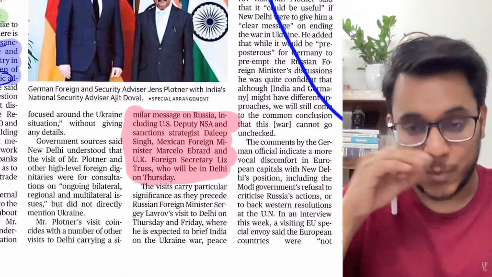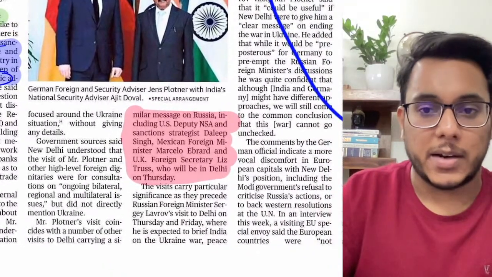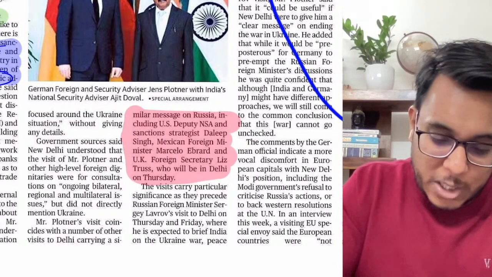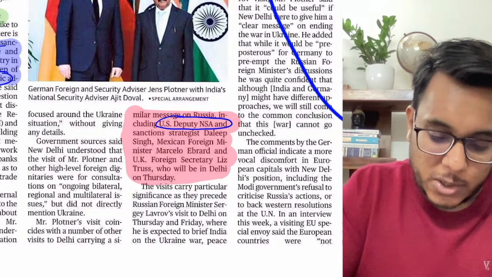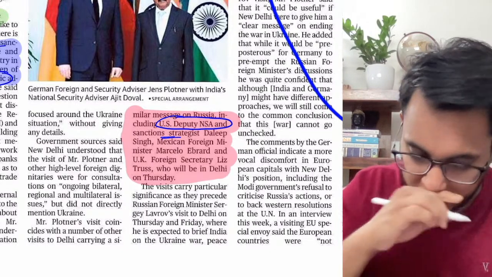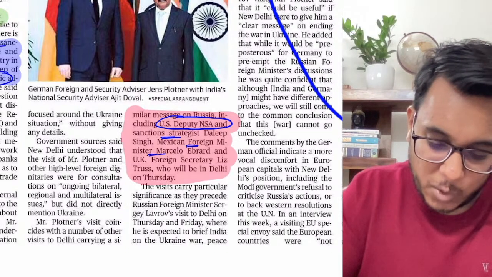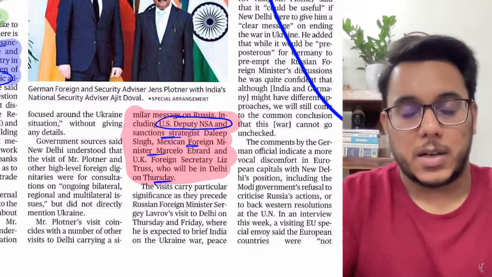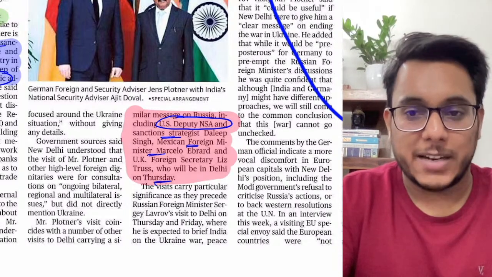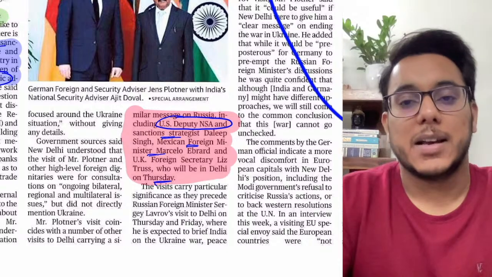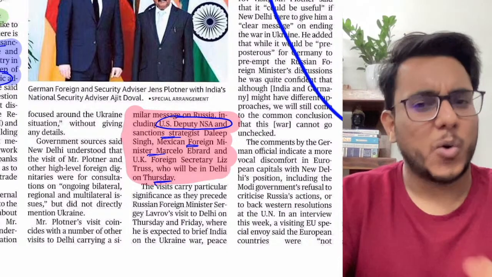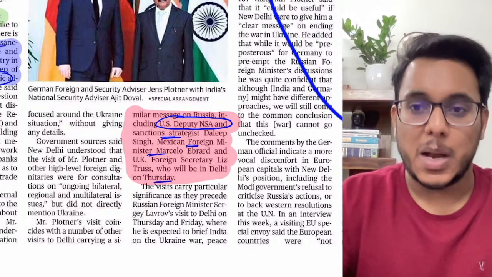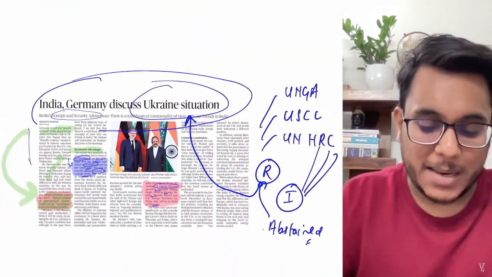Now guys, see, we have seen that Germany's foreign and security advisor had come. Now the USA's deputy NSA, national security advisor and sanctions strategist, and then the Mexican foreign minister, are also visiting India today, Thursday. And then the Russian foreign minister is going to visit. Why are all of them coming? Just so that India joins their side. But up till now, India has not taken any particular stand.